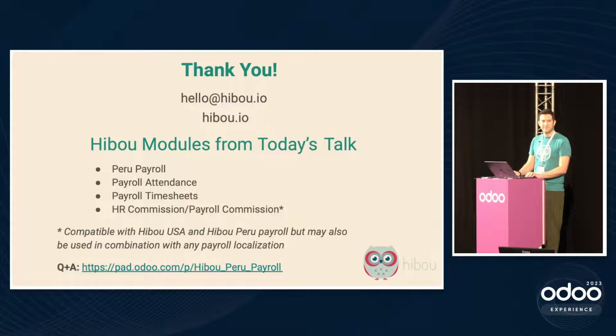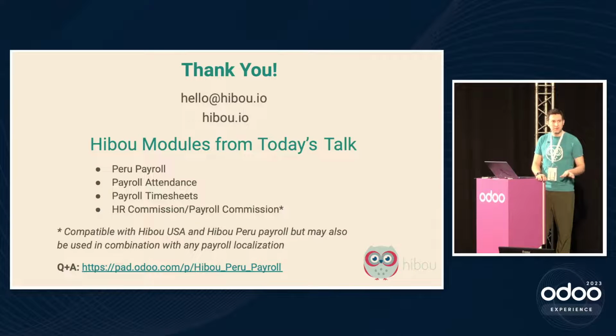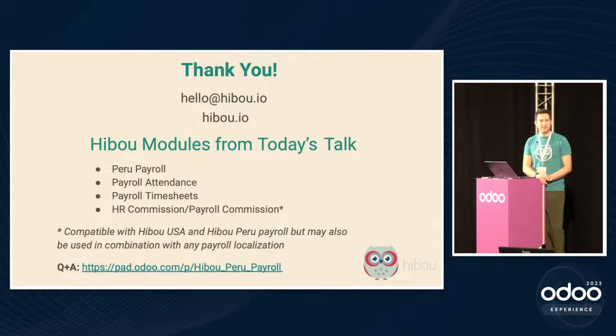Maybe a first question to start. Why did you choose Odoo and not another payroll tool that you could have used? Why did we choose Odoo like 6 years ago? Yep. Because we do everything in Odoo. So we do all of our shipping and our accounting and everything, and ultimately keeping all the data collected up into one place makes it significantly easier to remit payroll and all that kind of stuff.